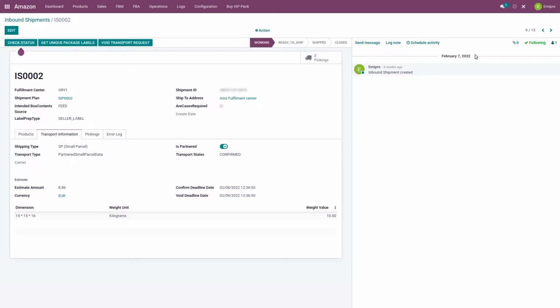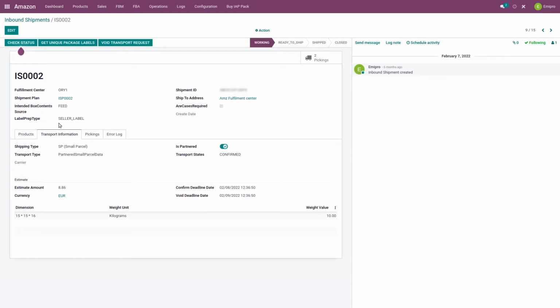For each of the parcels that you are sending to Amazon, a unique package label needs to be attached to each parcel. If you are using a non-partnered carrier, then after submitting the carton content information on Amazon, the user can directly download the label from the screen. But if you are using an Amazon partner carrier, then you must complete the process of estimating transportation fees, confirming the request, and only after that can you download the labels.